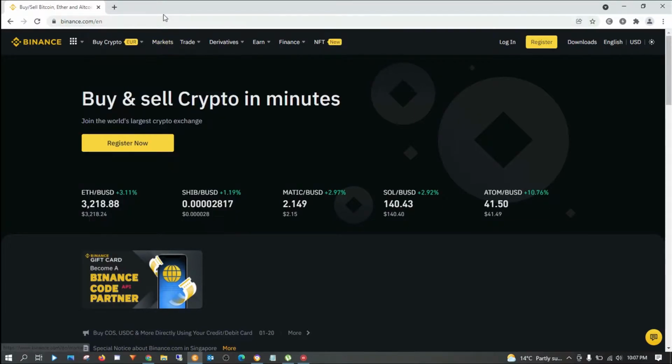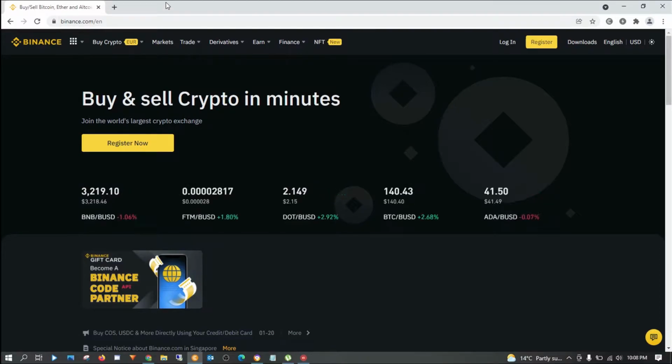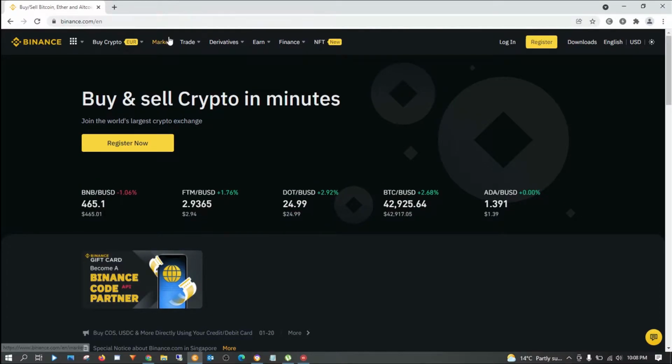I'm also going to show you how you can go to markets and trade every cryptocurrency coin that is available on the Binance platform. Each and every step I'm going to show you step by step.